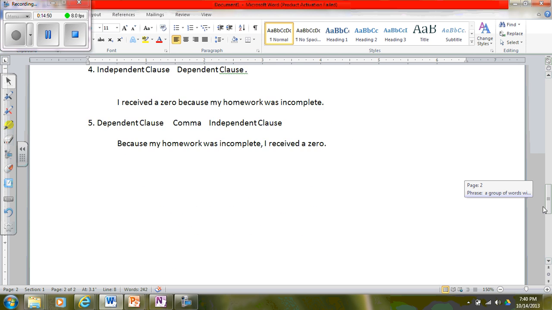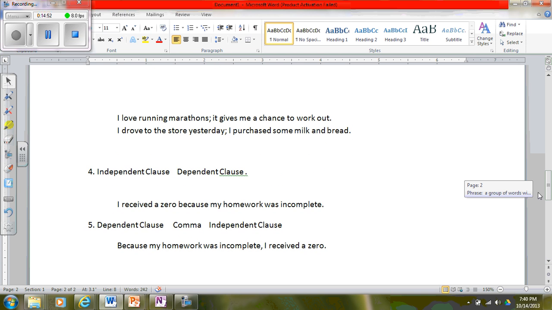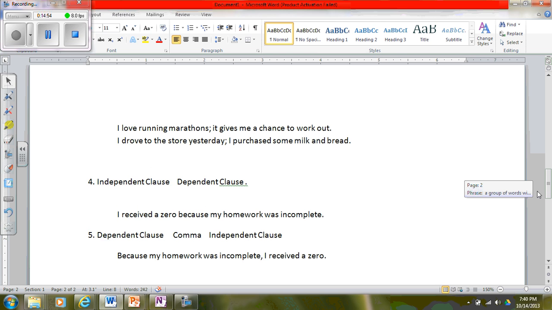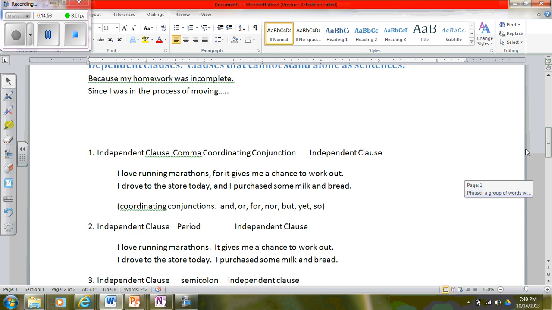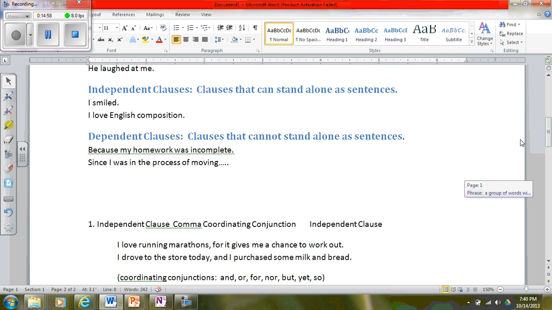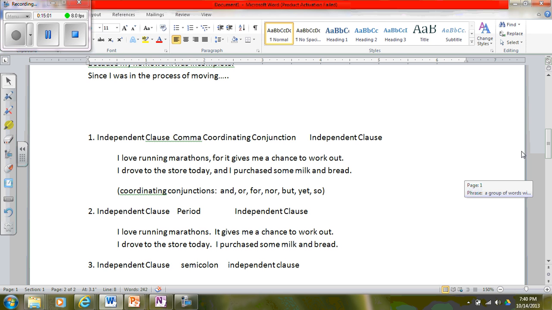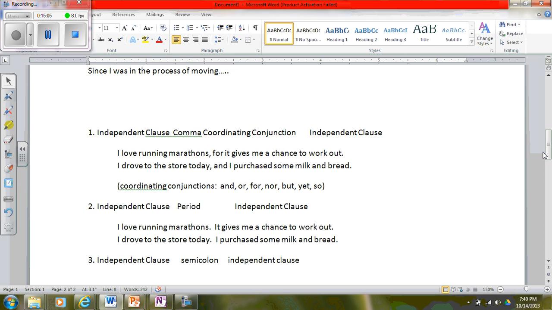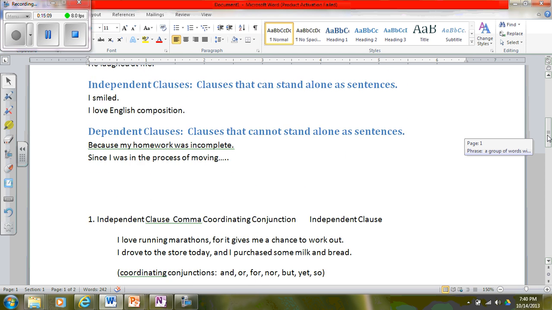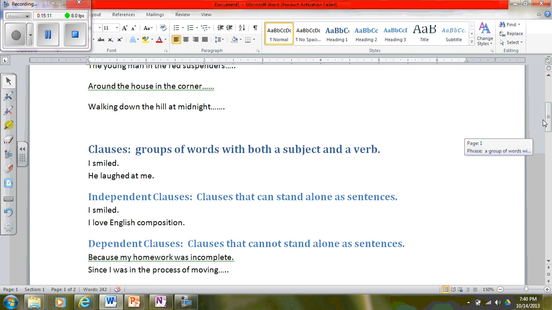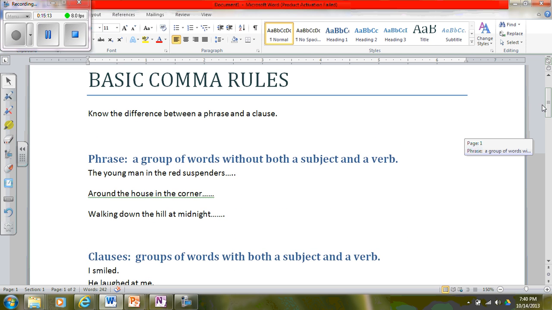Okay, so guys, this is basically it. I know that it may seem like a lot at first to understand, but like I said, if you can just understand these basic principles, this is going to really help you with your commas. A lot of you are having trouble with this. I'm going to share this with you in Google Drive, okay? So you will be able to see all of what I've posted here today.